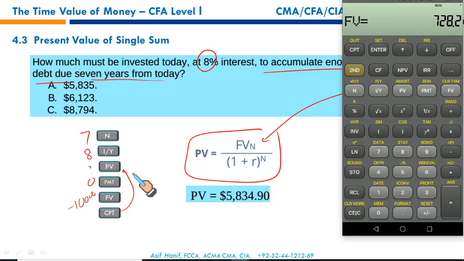7 periods, and remember, whenever you have changed the calculator mode to beginning for annuity due, you have to bring it back, else you will get wrong calculation. So second PMT, and now it's at the end function. It should always be at the end. Quit.